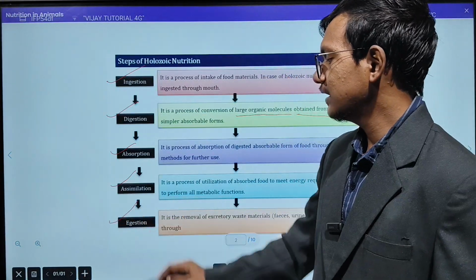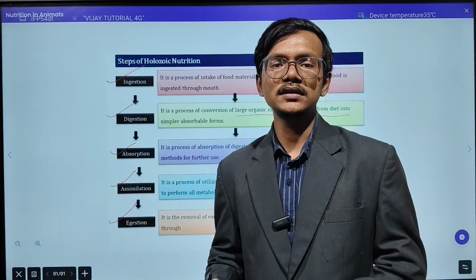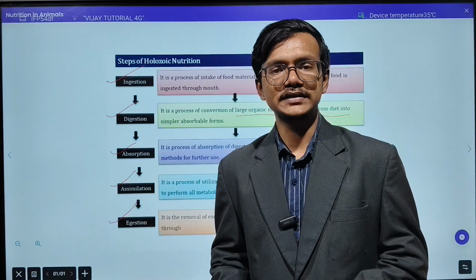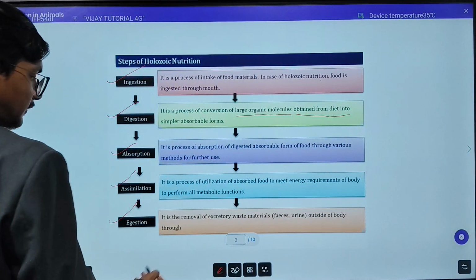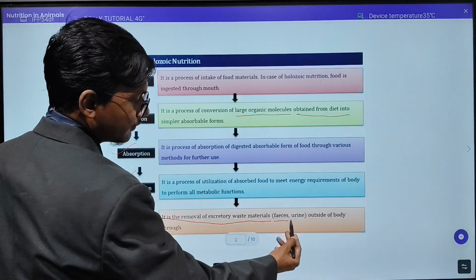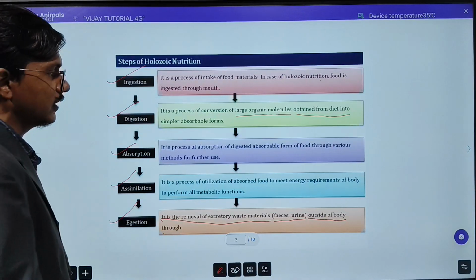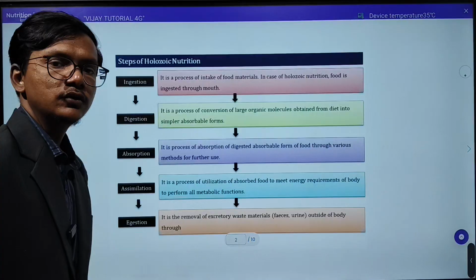And lastly, egestion. Whatever we are eating, after providing us the energy and after absorbing, it will be converted into a waste. That is the egestion process. So, it is the removal of excretory waste material in the form of feces and urine outside of the body. Okay, so this was about your holozoic mode of nutrition.